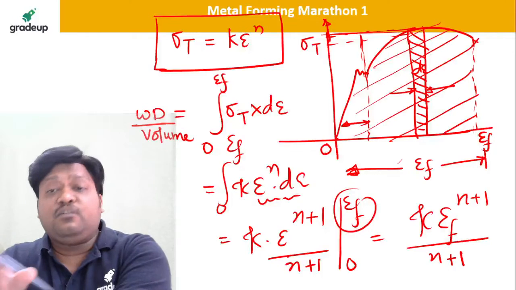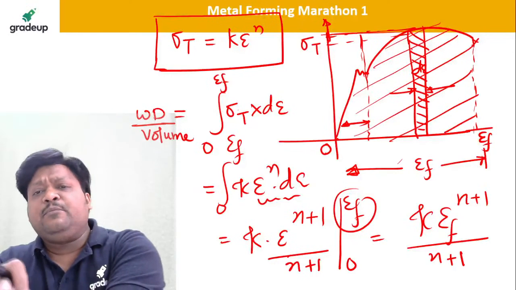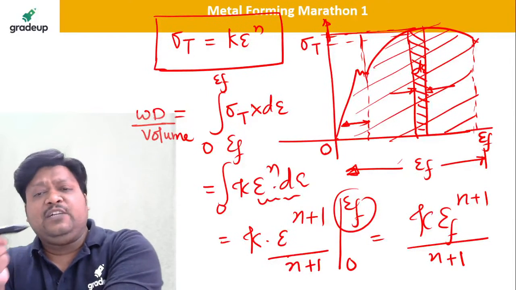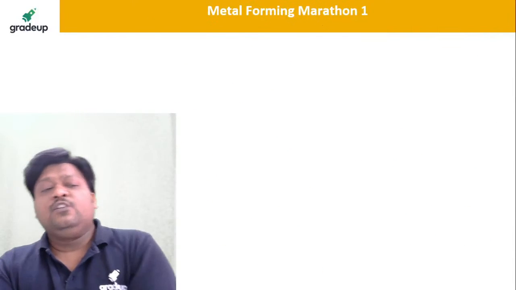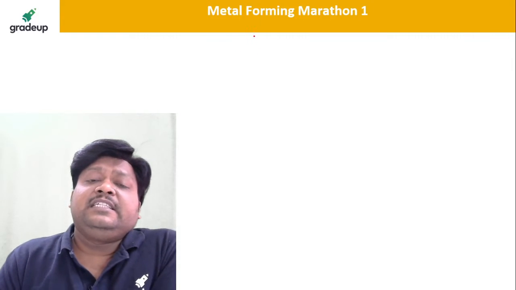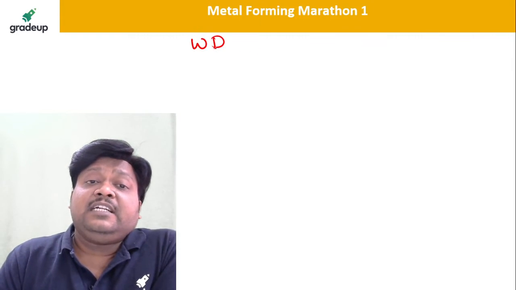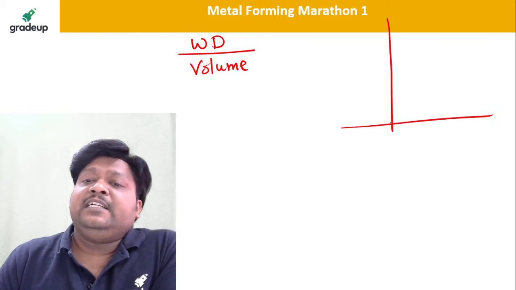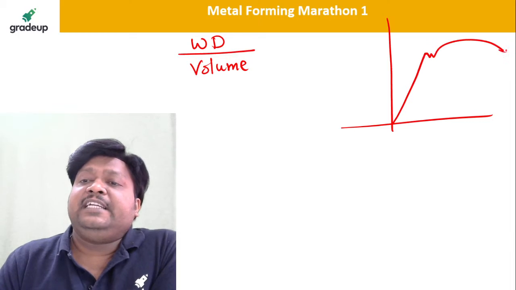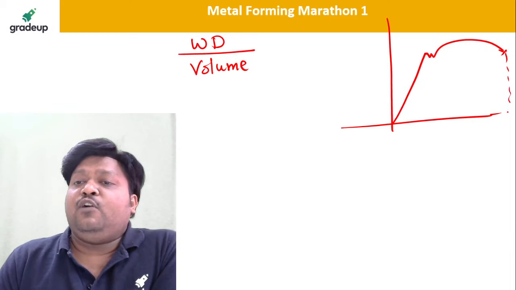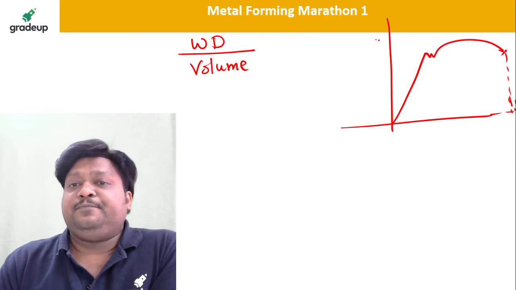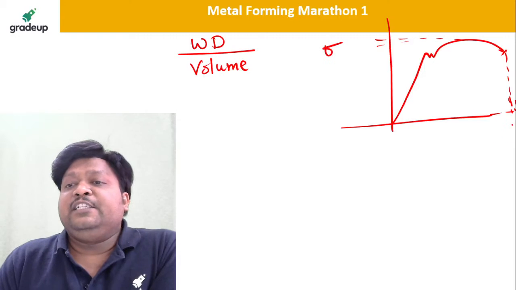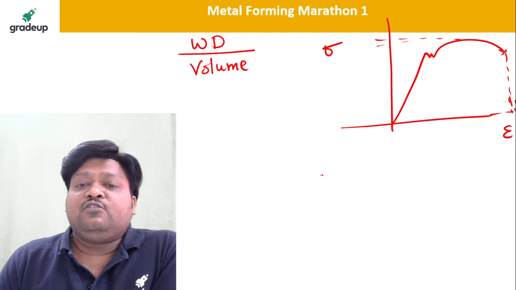This is the work done in the deformation zone, actually in the plastic region, because the elastic deformation is very small. We are just taking it from 0 to epsilon f. So this is the work done in the deformation, and yes, work done per unit volume. Don't forget, this is the work done per unit volume, because if you take this stress-strain curve, the stress is sigma into epsilon, so this is the area under this curve.